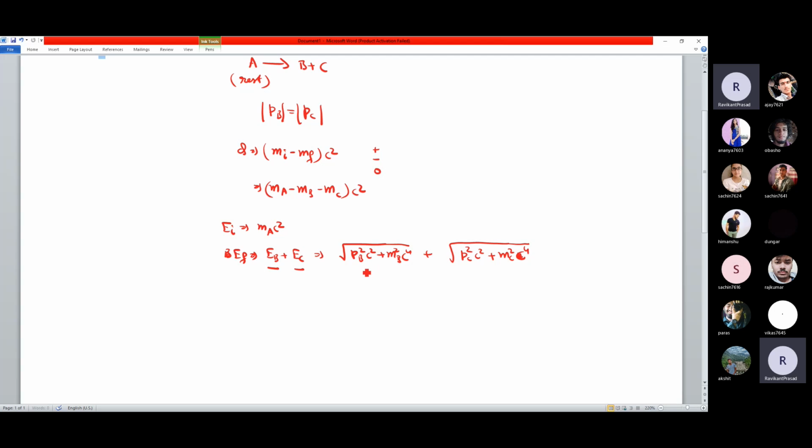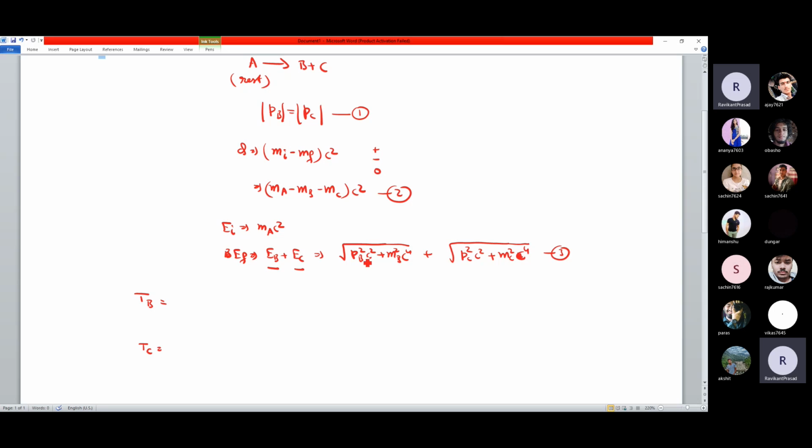So we have combined both. The energy in terms of momentum and the rest mass energy, that we have done. So we have one equation which is this one, another equation is this one, and the third equation is this one. All the three equations you have to solve, and you can easily find the value of TB, which is the kinetic energy of the B particle, and you can find the kinetic energy of the C particle. You can do the calculation.